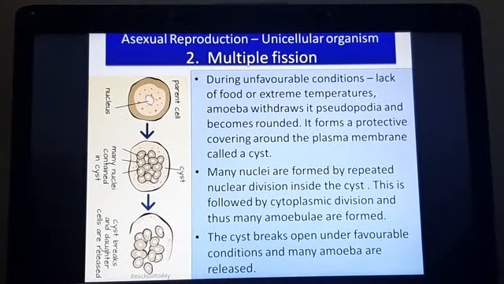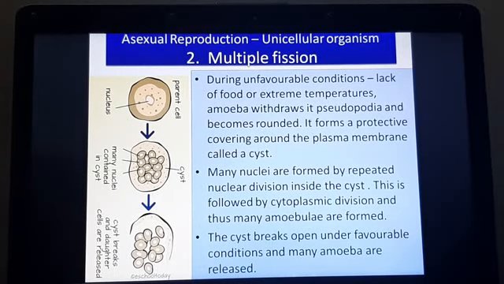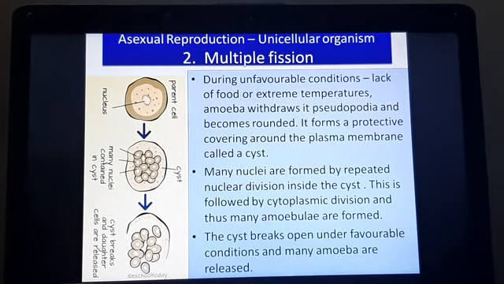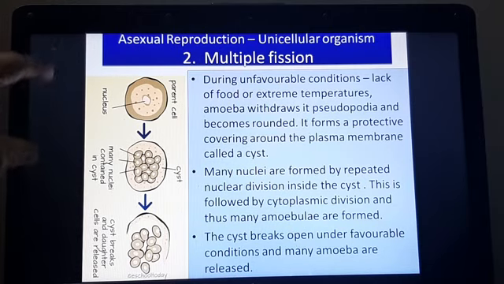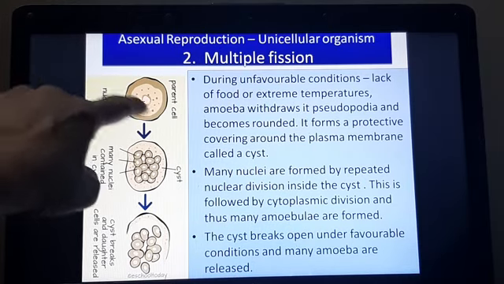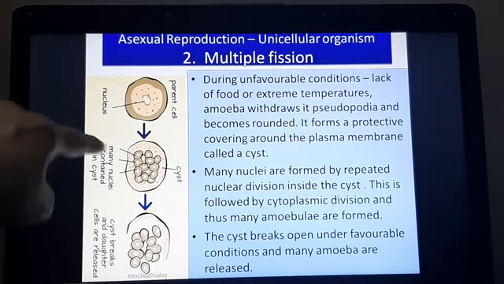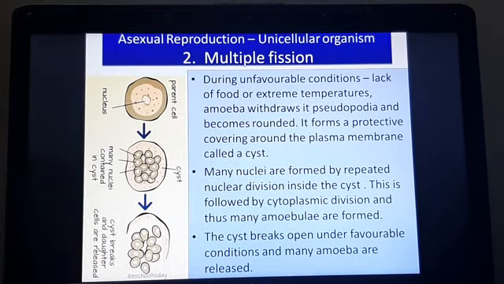The second type of cell division seen in unicellular organisms is multiple fission. The word multiple means many, so breaking up into many parts. Now this kind of division is seen in amoeba, but during unfavorable conditions. When the amoeba doesn't seem to get any food, or the temperatures are very extreme, very hot or very cold, the amoeba first pulls in all its pseudopodia or false feet and becomes round, and it secretes a protective cover around it, and that cover is called a cyst.